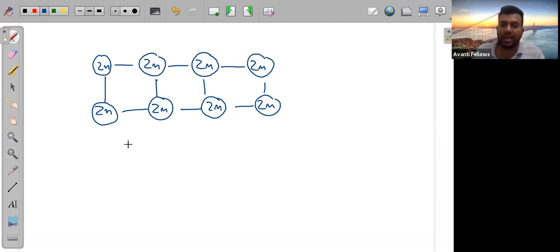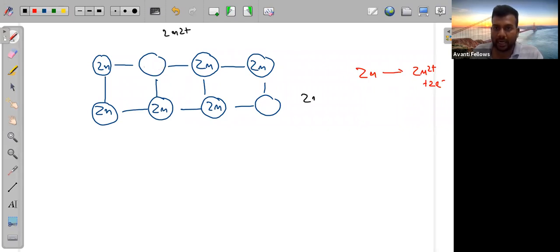Now if we remove zinc from here as Zn2+, if I am taking Zn to Zn2+, that means this zinc is removed as Zn2+, but two electrons are also removed in this case. Oxidation is happening, loss of electrons. So when I remove two zinc in the form of Zn2+, in these gaps the electrons will stay.